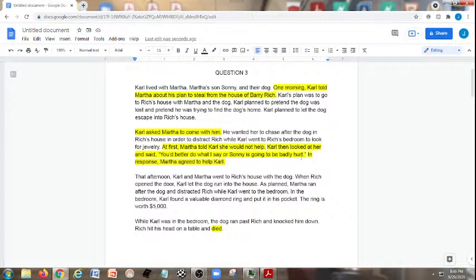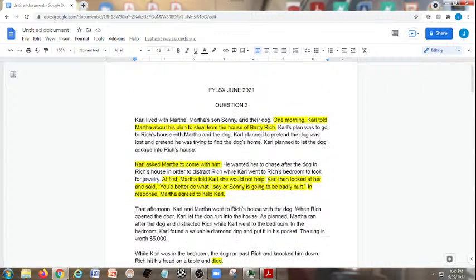Now that I'm seeing this again, you could almost argue that this is a future kind of threat, but Sonny is Martha's son. So this is a definite, at least mental, if not physical, force upon Martha's free will decision-making ability.